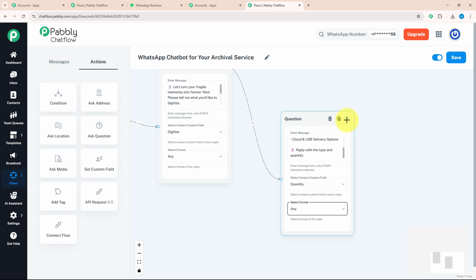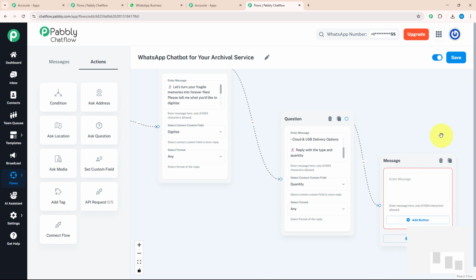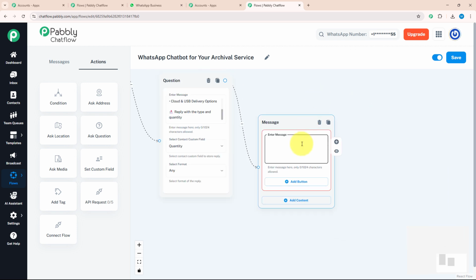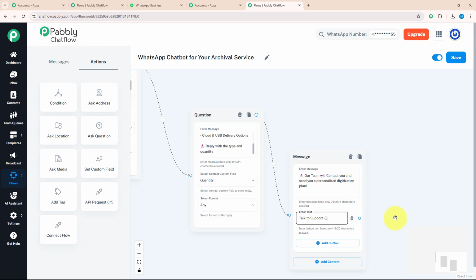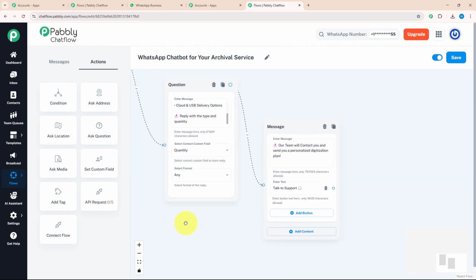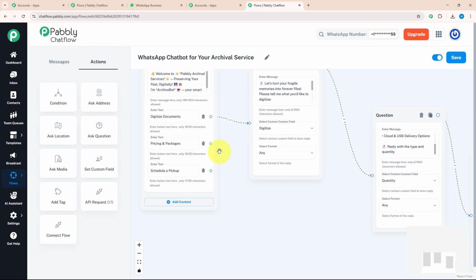For that, I will drag and drop and select the text button from here. And I'm going to enter a message that our team will contact you and send you a personalized digitized plan. And with that, I will add an action button which says talk to support. As we are done putting every single detail for the first action button, let's move to the second one.